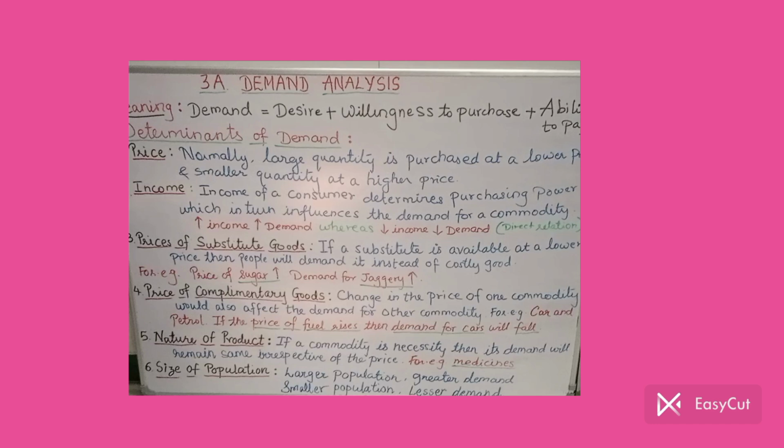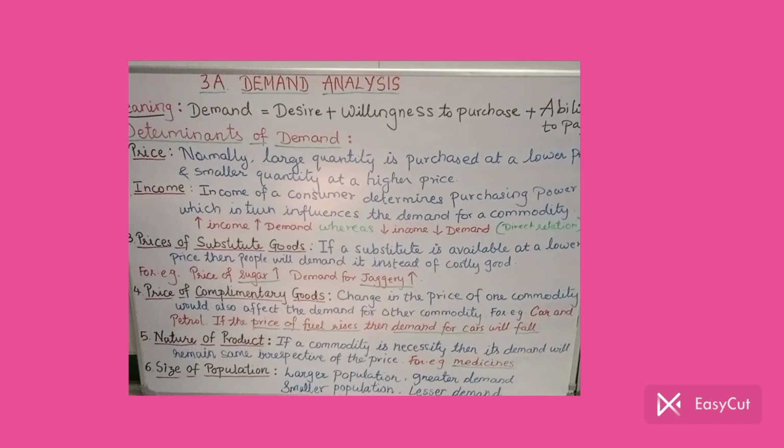Now let us move on to the second determinant of demand, and that is income. This is also one of the major determinants of demand. As all of us can easily understand, the income of a consumer determines his purchasing power, and naturally the purchasing power of a person influences his demand for a commodity.